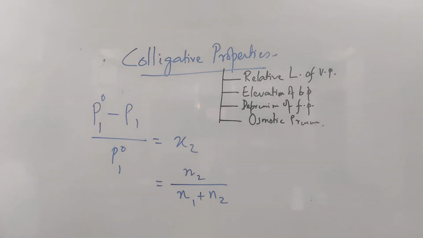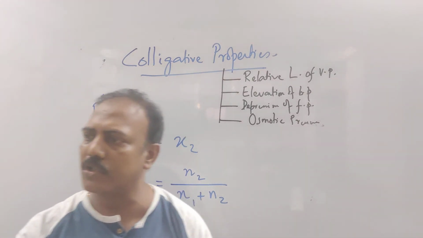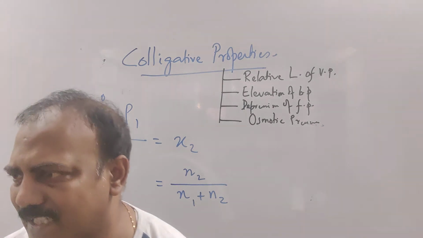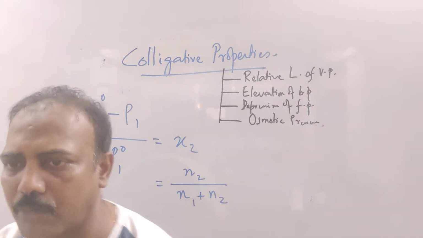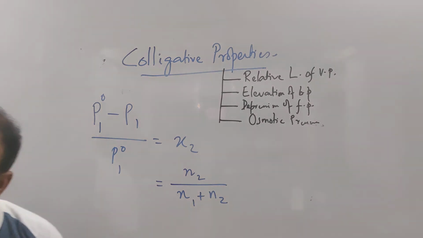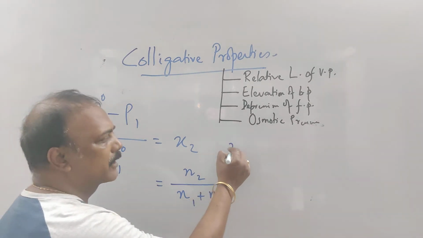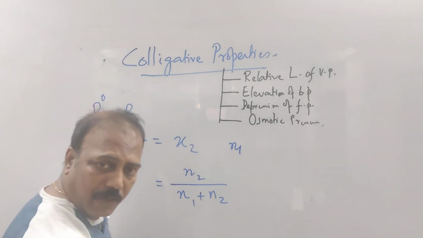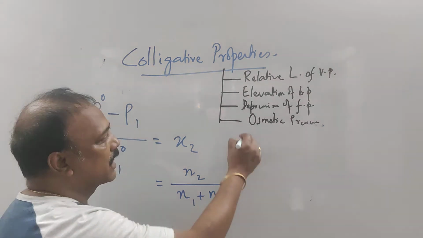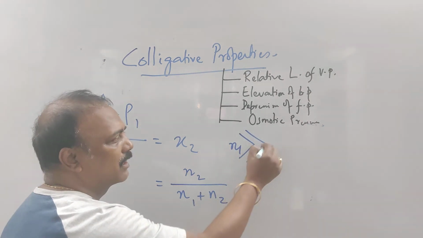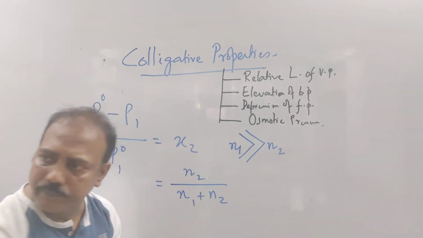Now one condition. Please understand that. What is the condition? The solution is dilute. Solution is dilute means number of moles of solute is very less in comparison to the number of moles of solvent. That means N1, the number of moles of solvent, is very, very greater than the number of moles of solute.